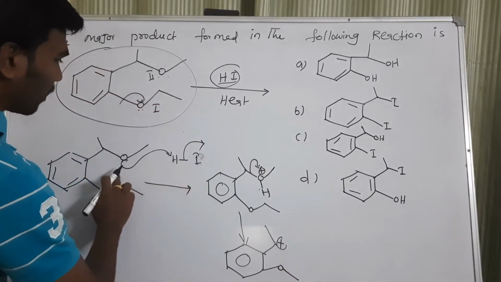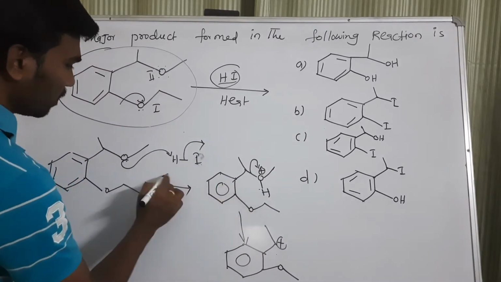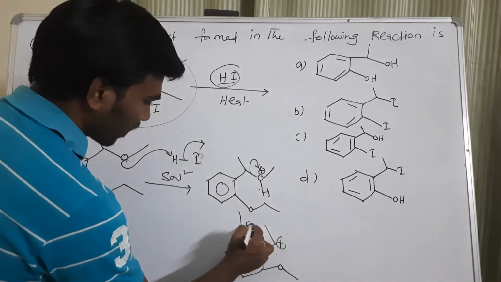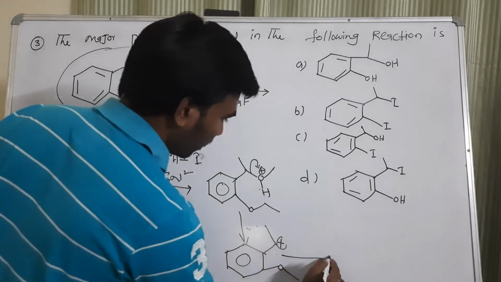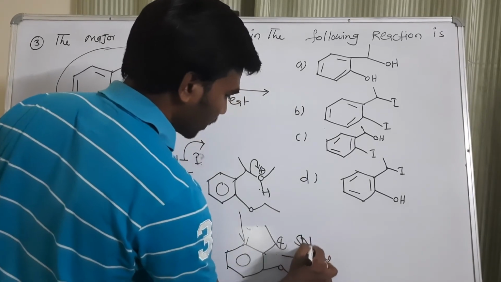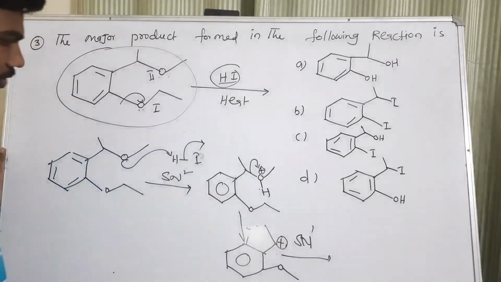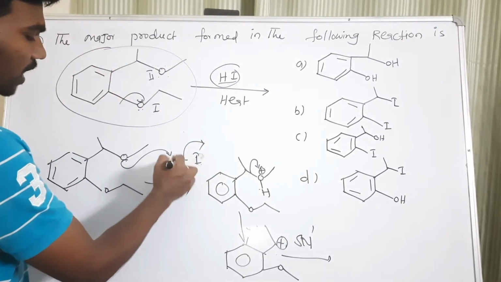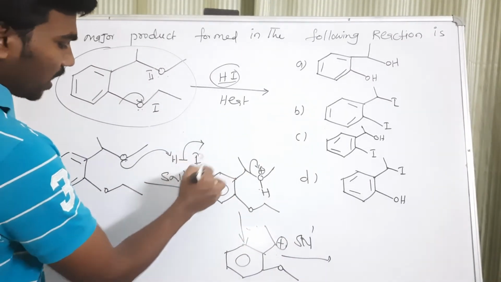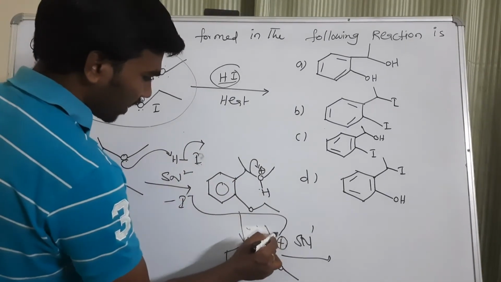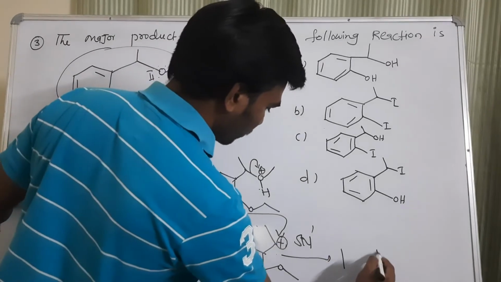So actually from this step to this step, it will follow the SN2 mechanism. From here to here, when the carbocation forms, it will follow the SN1 mechanism. In the SN1 mechanism, after formation of the carbocation, the nucleophile will approach. Here the H from hydrogen iodide, I will be removed as I minus. This I minus will attack here.